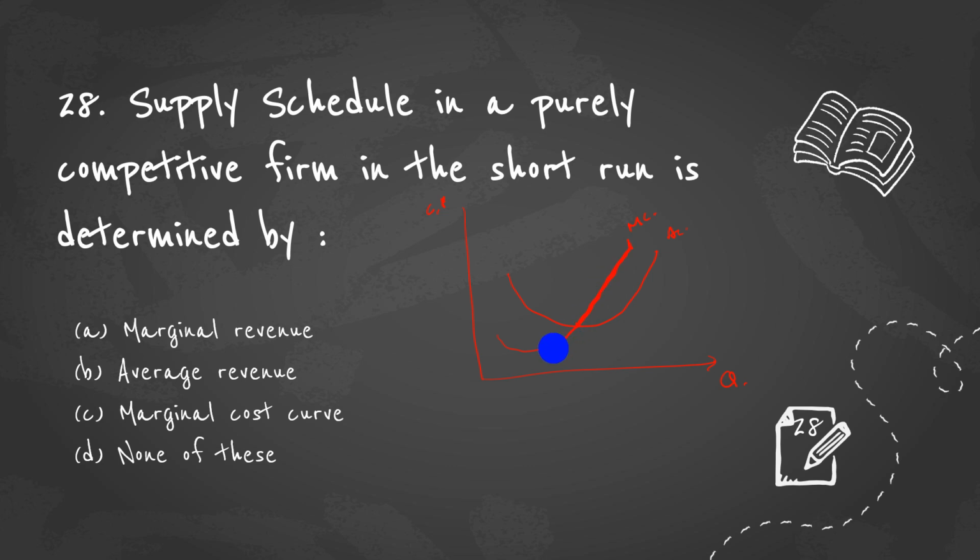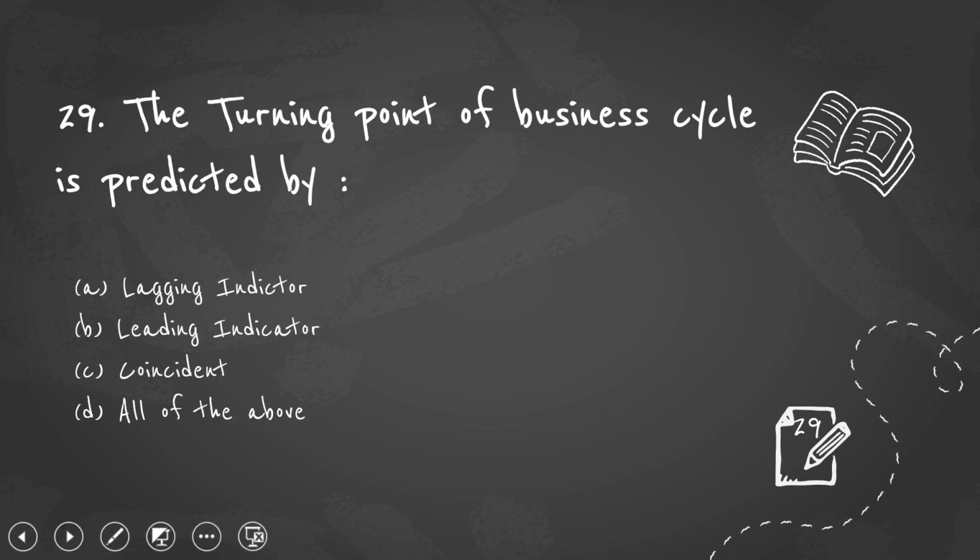this positive slope. You can clearly see up to here the marginal cost is decreasing. After a certain point it starts to rise. This portion of the marginal cost is the supply curve for the perfectly competitive firm in the short run. So the answer for this question is marginal cost curve. You understand why we have taken this positive slope of marginal cost to be the supply schedule of the purely competitive firm. Now moving on to the next question.